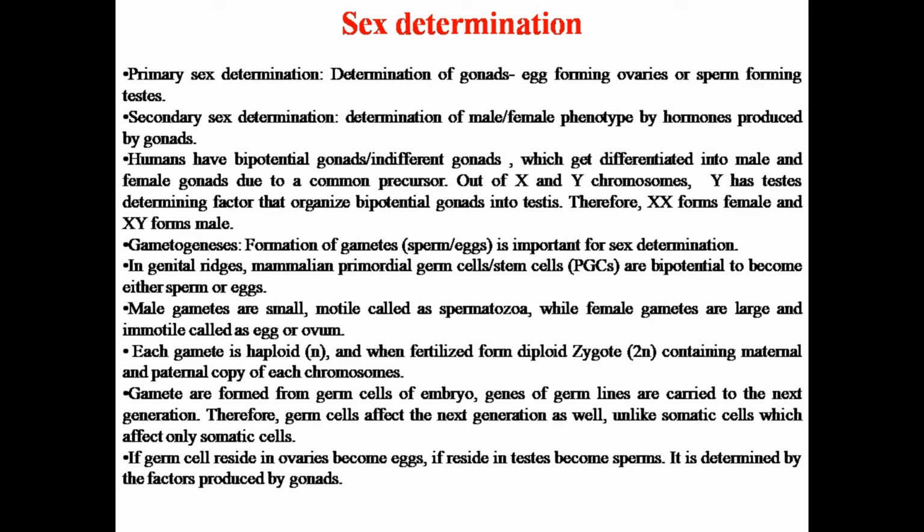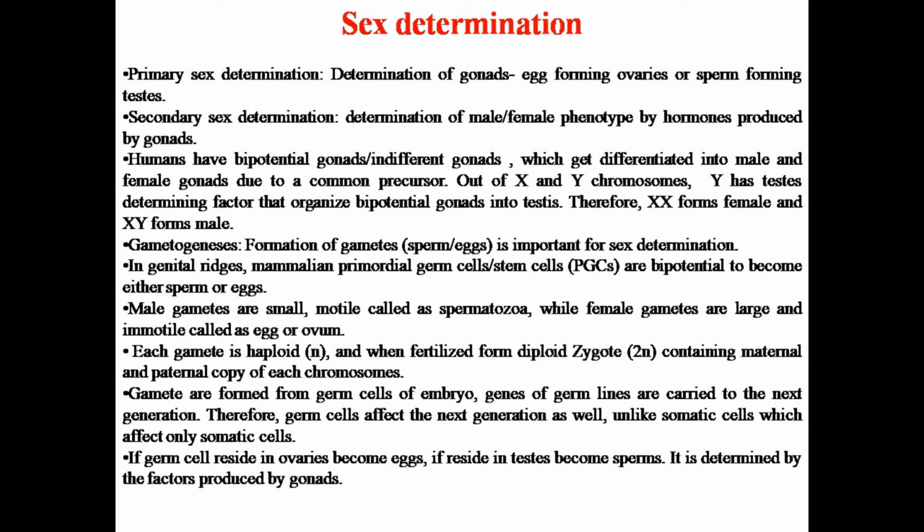First is primary sex determination, in which the determination is done on the basis of gonads. If it is ovary forming the eggs, it's a female. If it is testis forming the sperms, it's a male. Then the next one is secondary sex determination, which is on the basis of the phenotype of an individual, on the basis of hormone production. Whatever hormones they are producing, it's creating a certain kind of phenotype on the basis of which the sex of a particular individual can be determined.